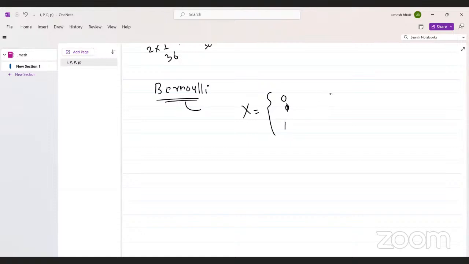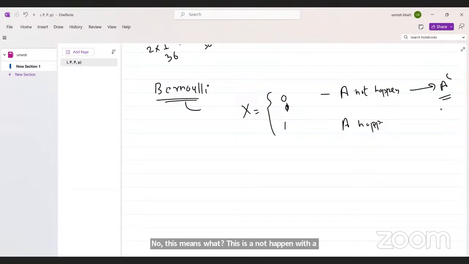It is 0 when event A does not happen, and 1 when A happens. Now, A not happening means A complement happens. Now what is the expectation in this case?